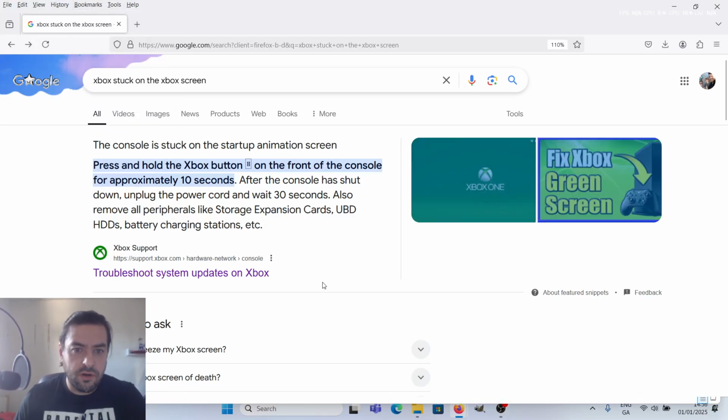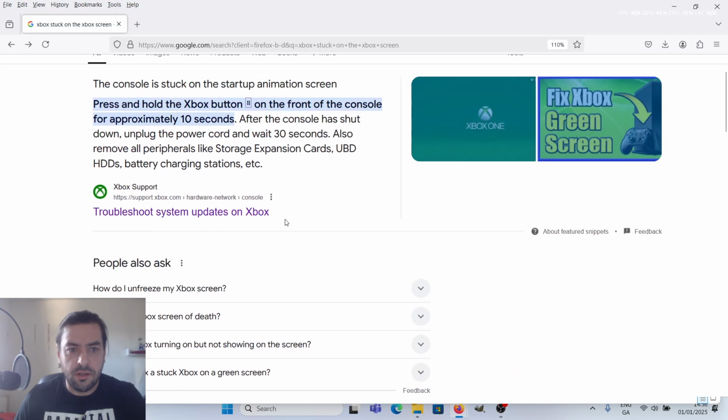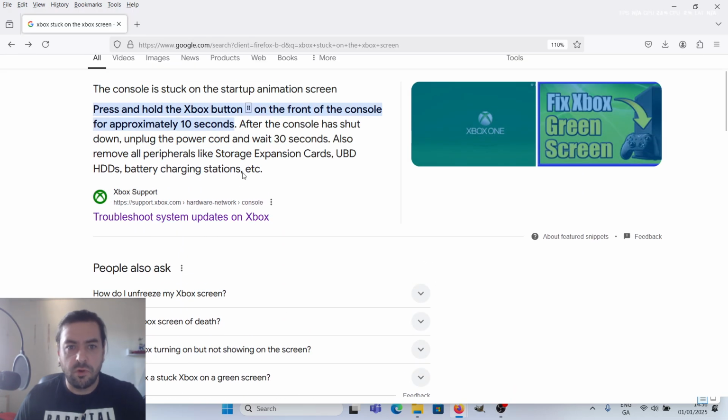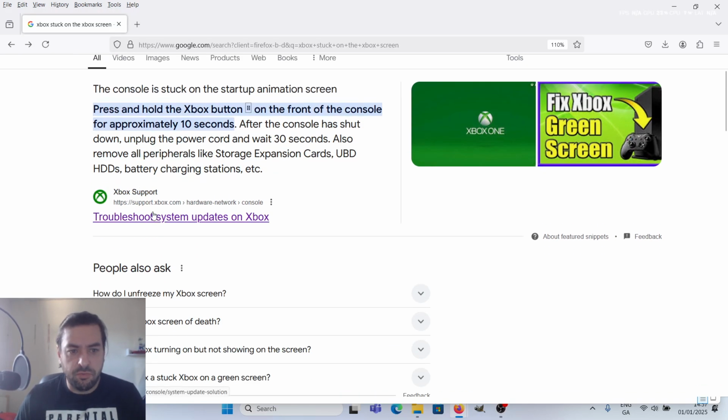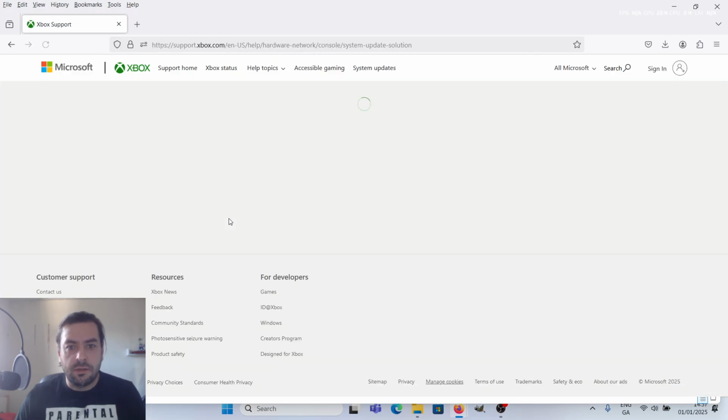Hi, did you ever have that issue with the login screen on the Xbox login? I had it recently, and I will show you how you may fix it. To do that, you need to go to the Xbox support. When you type it in Google, you're supposed to get the link, and you need to follow the guide here.